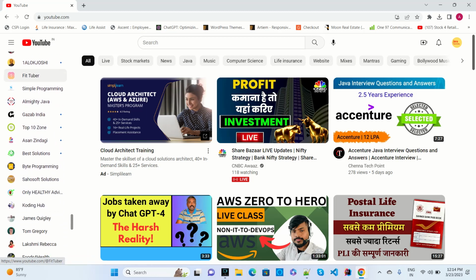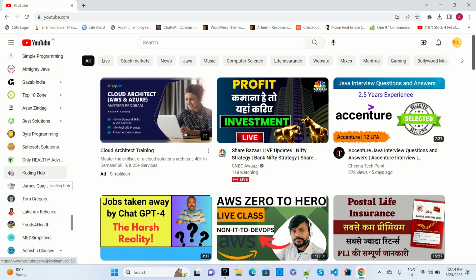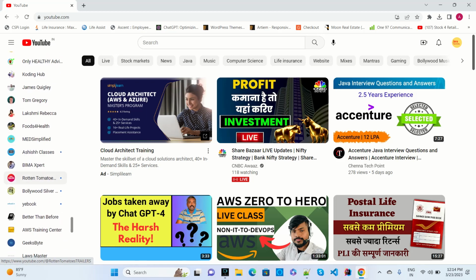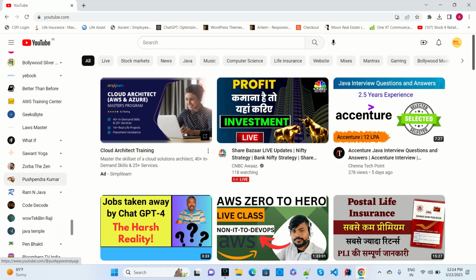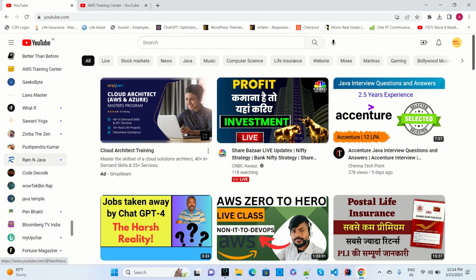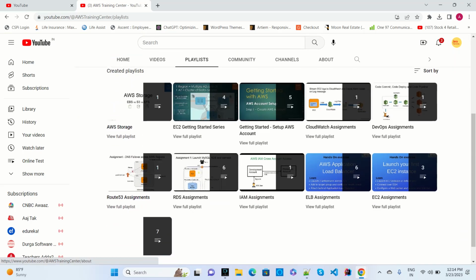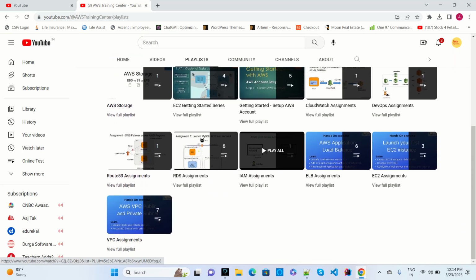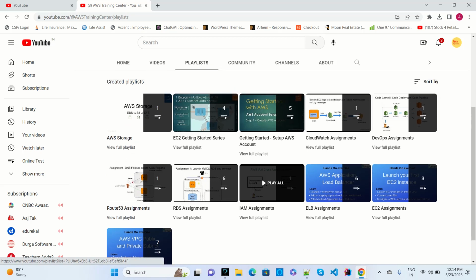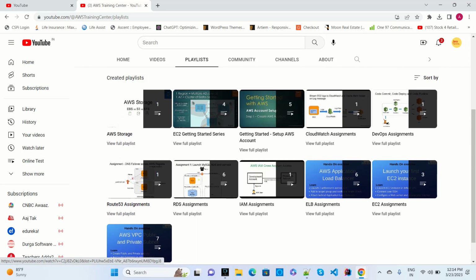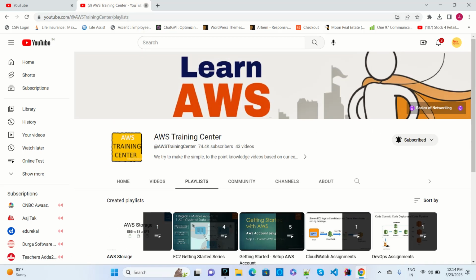And apart from this, there are some more channels which are good as per my understanding. AWS training center, if you want AWS, then you can go for it. Here multiple services like RDS, IAM user, ELB, EC2, DevOps, CloudWatch and all will be there.